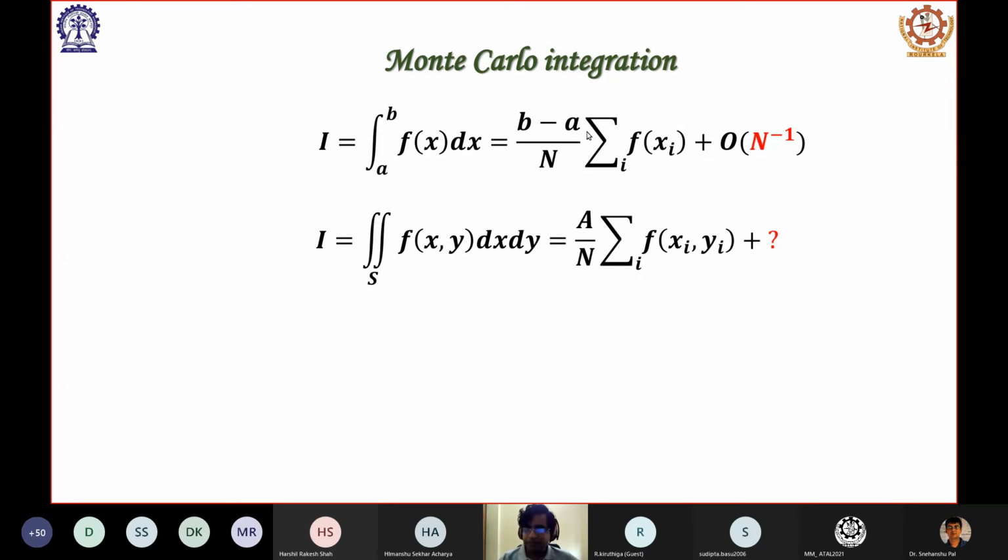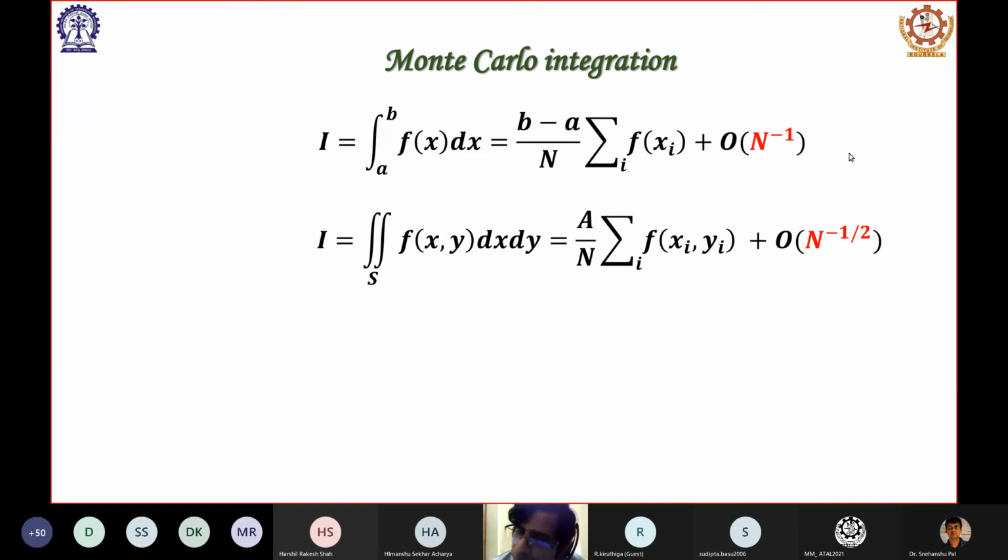In the one-dimensional case, b minus a is the length from a to b. In two dimensions, A is the total area of this two-dimensional domain. So it becomes A by n, total area by n. Here it is total length by n, here it is area by n. And what is the error in this case? In the previous case, it was of the order of 1 by n. In this case, it turns out that the error is of the order of 1 by n to the power minus half, that is 1 by square root of n.